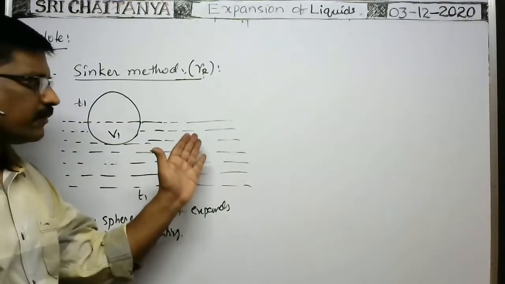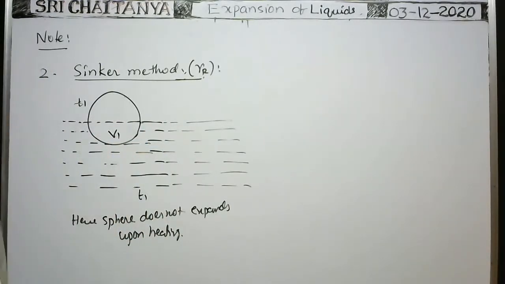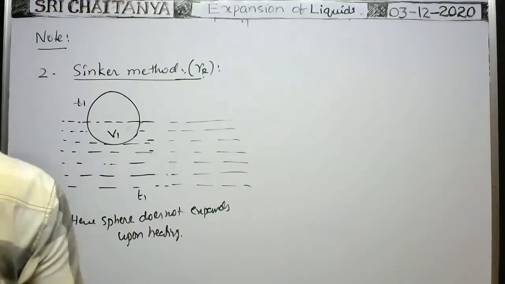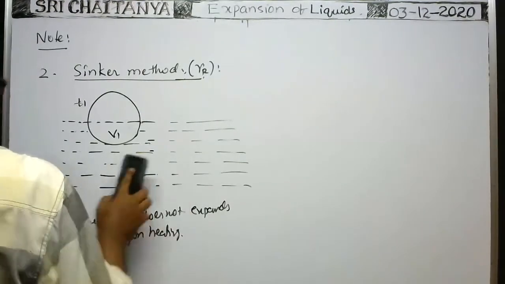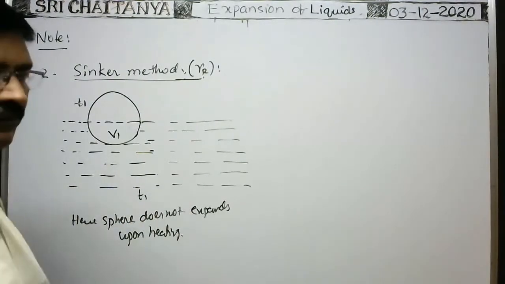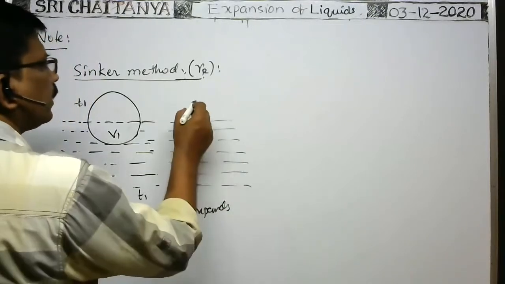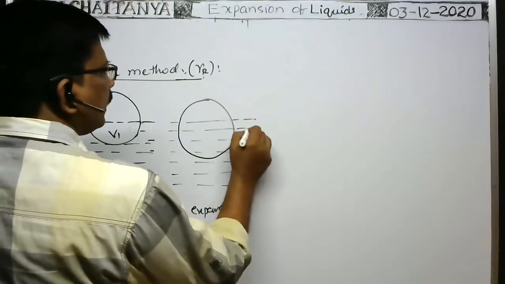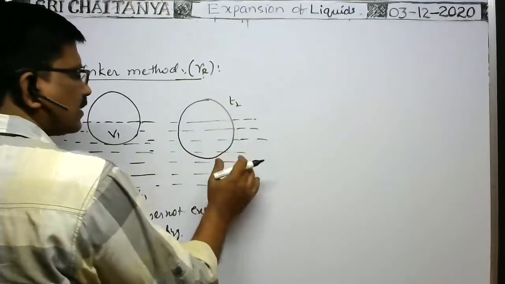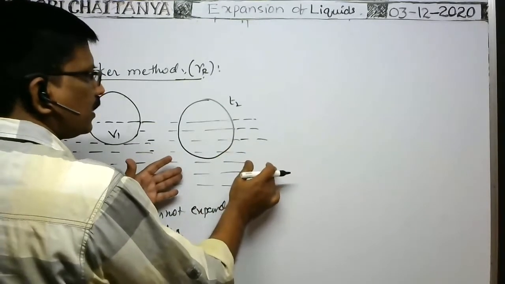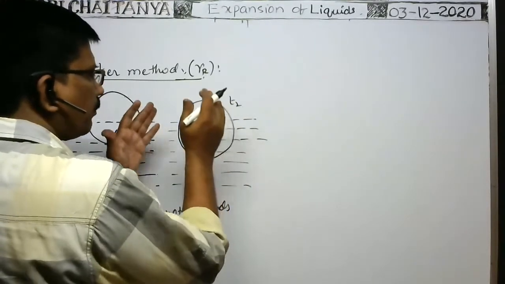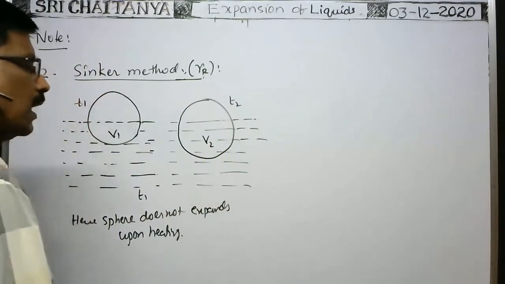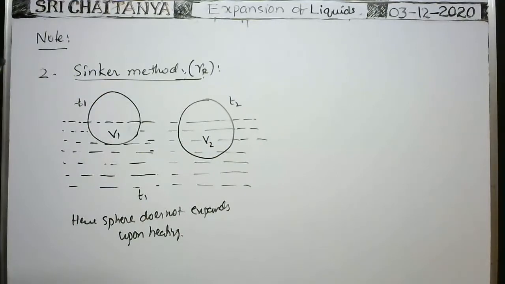Okay. When the temperature of the liquid is more, suppose this is another case. When the temperature of the liquid is T2, is the same volume of the solid sphere submerged in the liquid or more? It increases. Same solid sphere, but at a temperature T2, as the density of the liquid decreases due to expansion, more volume of the body is submerged in the liquid. Now the volume of the body submerged in the liquid is V2.